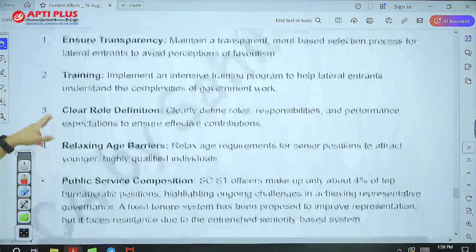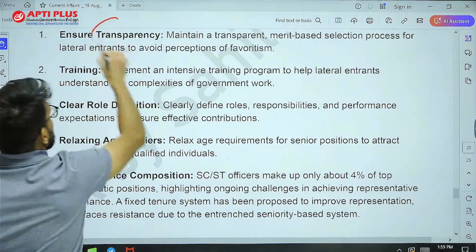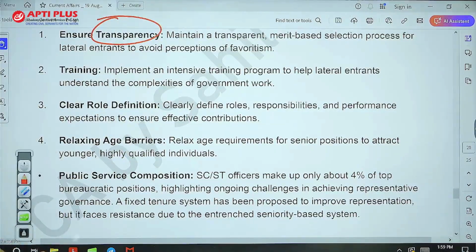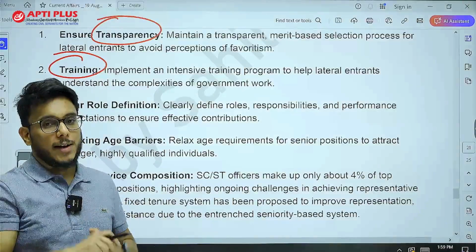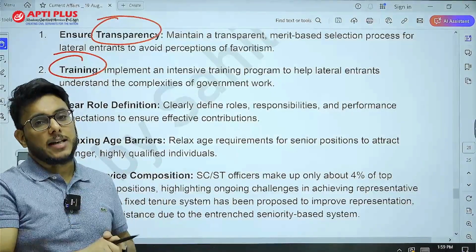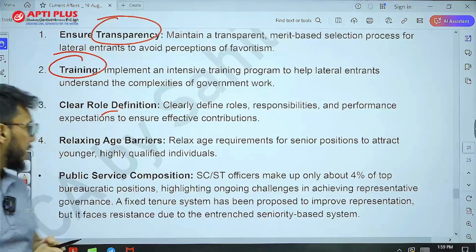So if lateral entry is to be brought, number one, ensure that the process of selection is entirely transparent so that no allegation of favoritism or nepotism is there. Secondly, an intensive training program is needed so that the mindset needed for governance can be learned by the lateral entrants. Clear role definition is to be given.